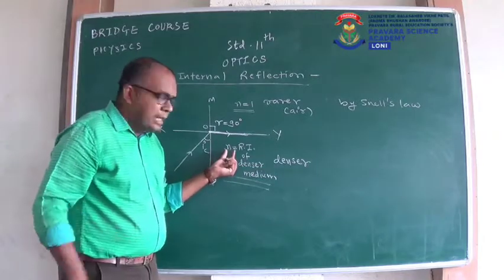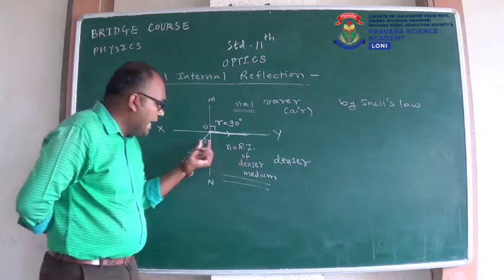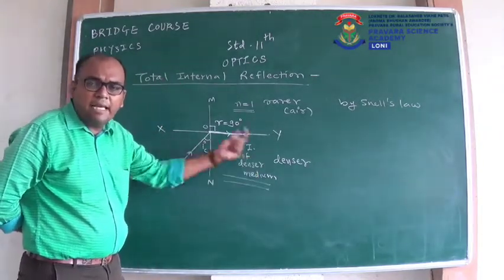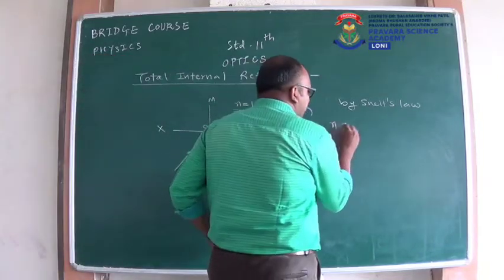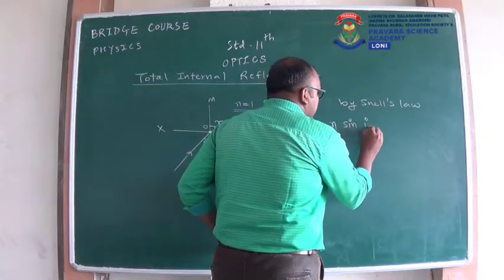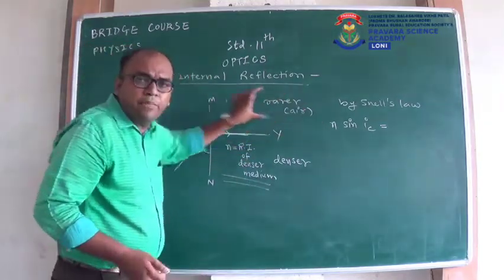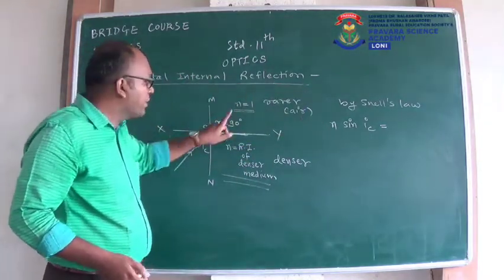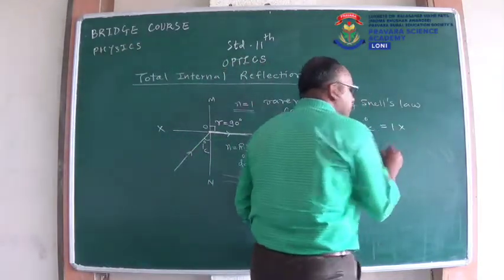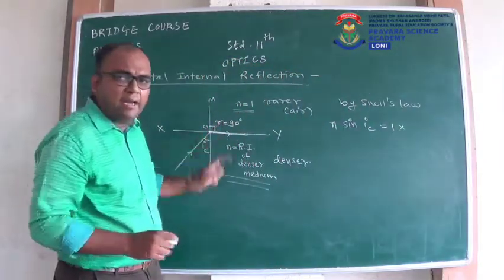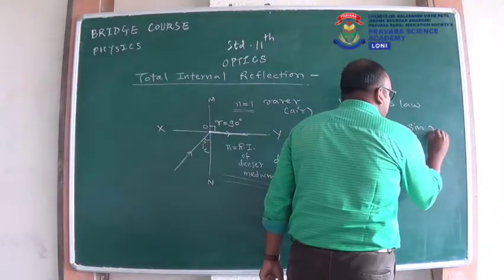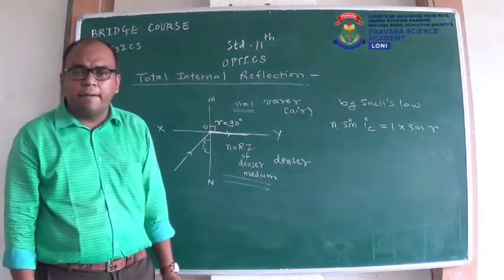In the denser medium, the refractive index is N and the angle is IC, so I can write N into sin IC. Now we consider the rarer medium or air: refractive index 1 and angle R, so it will be sin R.